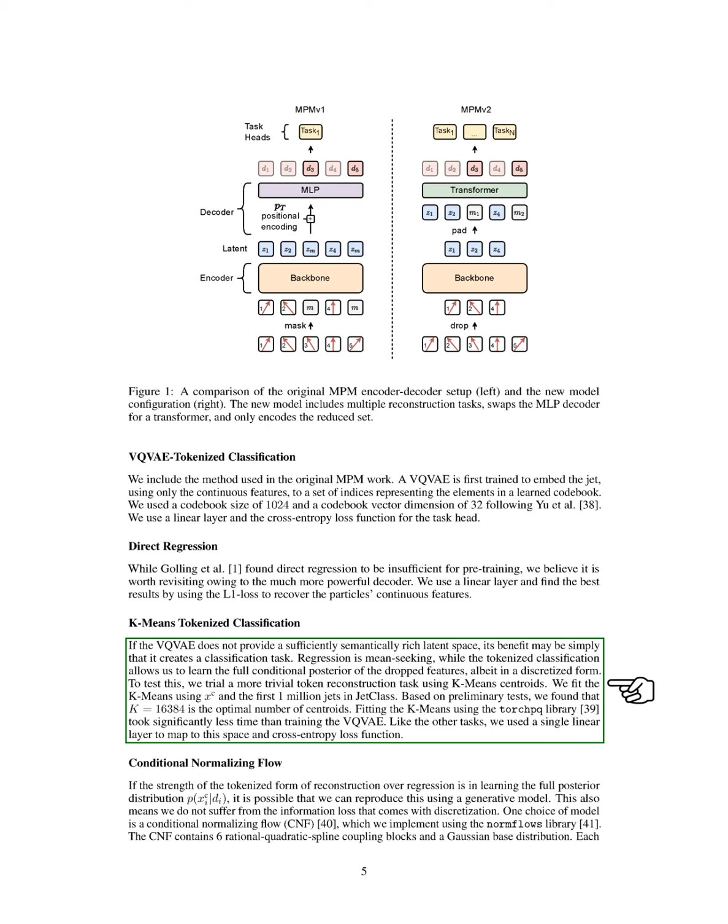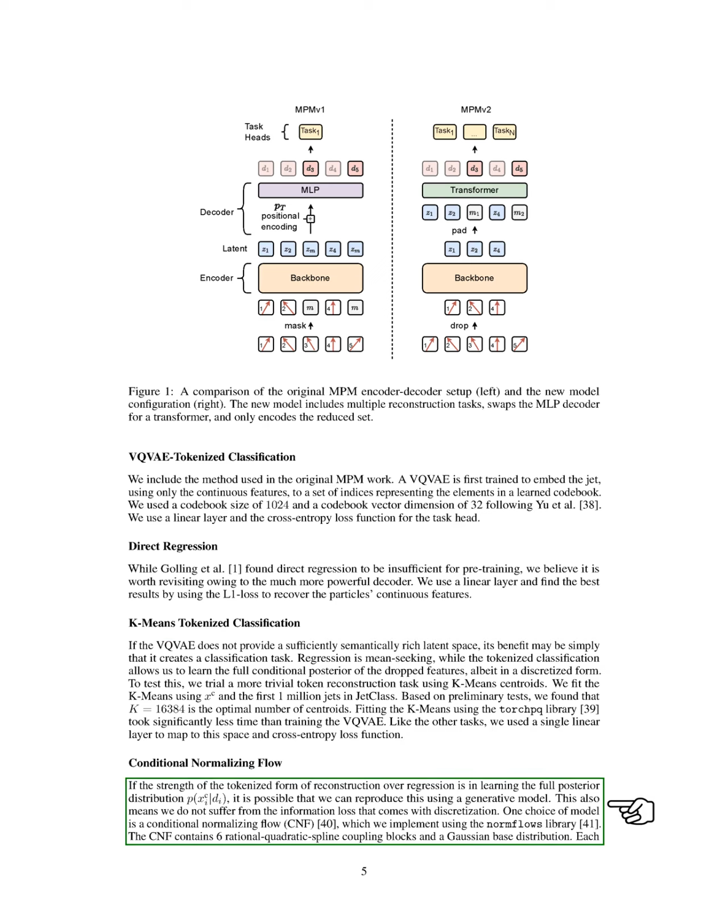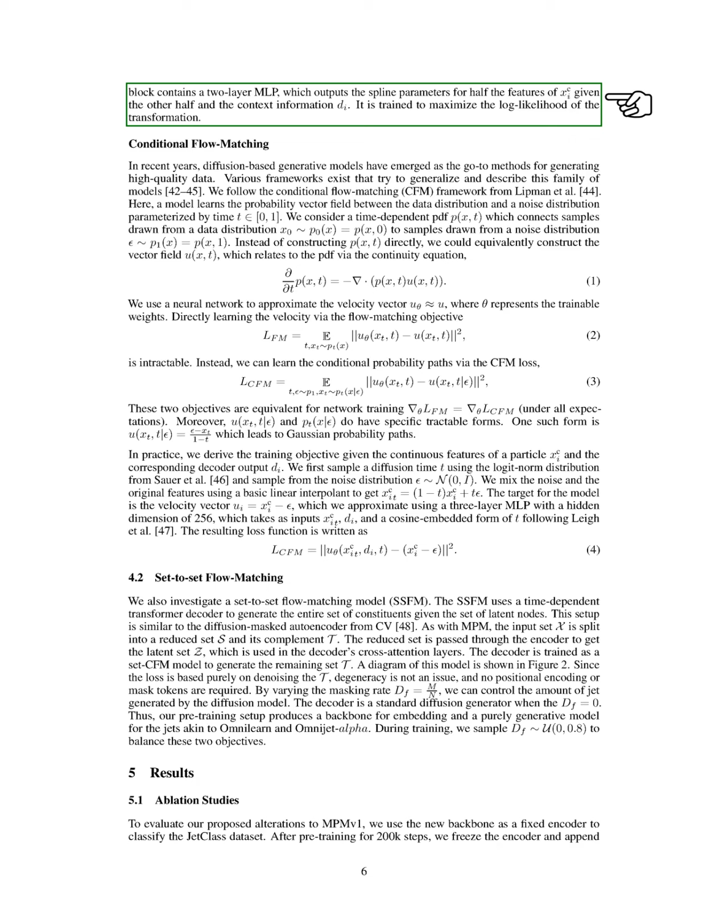In our conditional normalizing flow task, we aim to learn the full posterior distribution without the information loss from discretization. We implement a conditional normalizing flow model with 6 coupling blocks and a Gaussian-based distribution. Each block uses a 2-layer MLP to output spline parameters based on half the features and context information, maximizing the log likelihood of the transformation.